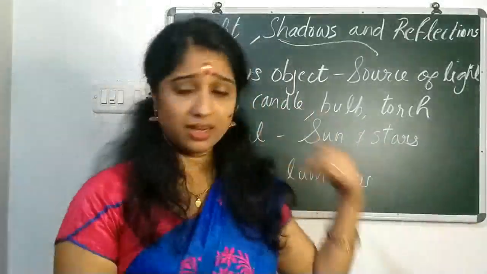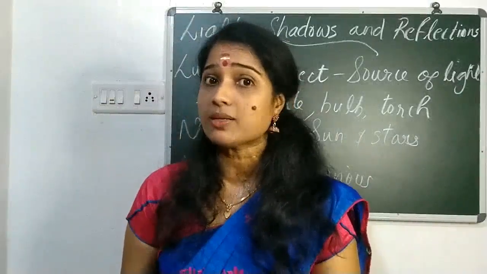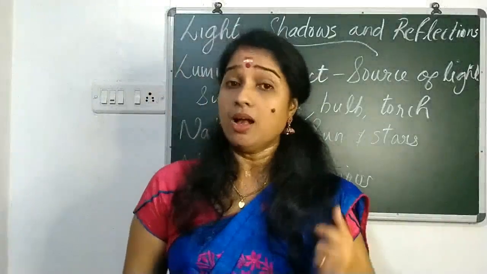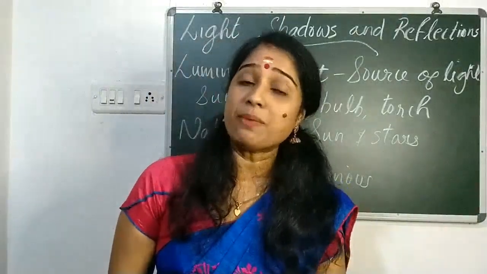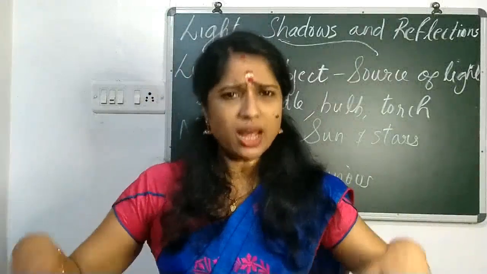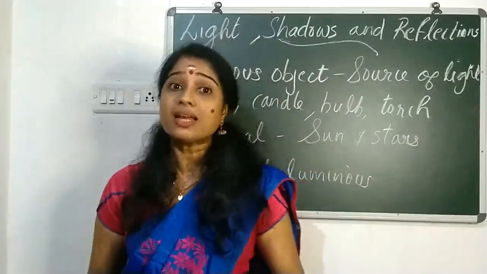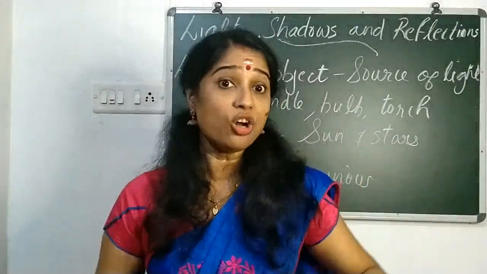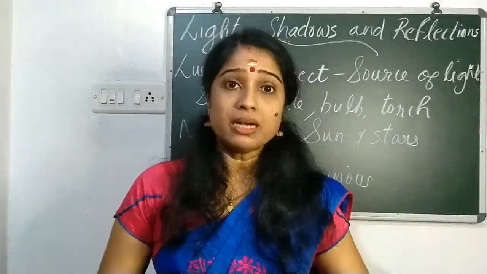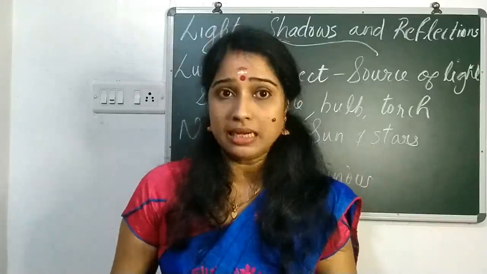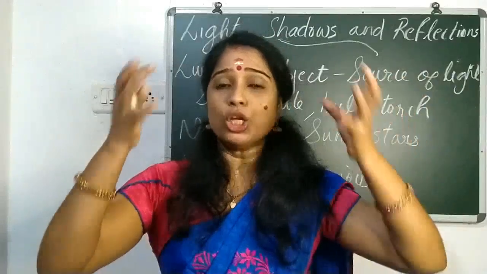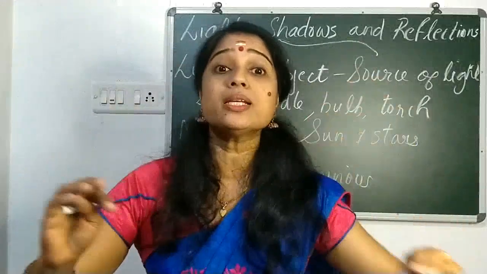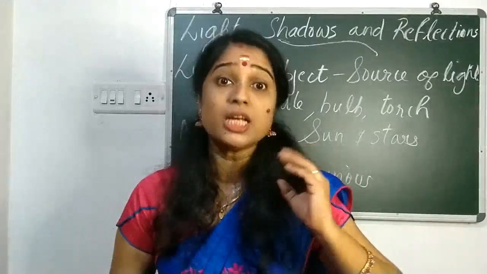Then what about man-made? Candle is an example of man-made luminous object. Torch is an example of man-made luminous object. Then bulb is an example of man-made luminous object, isn't it? These all are man-made. Even though the bulb or the candle or the lantern or the torch gives us light, still they all are man-made. Clear? So the luminous objects can be classified under two groups: natural luminous object and man-made luminous object.